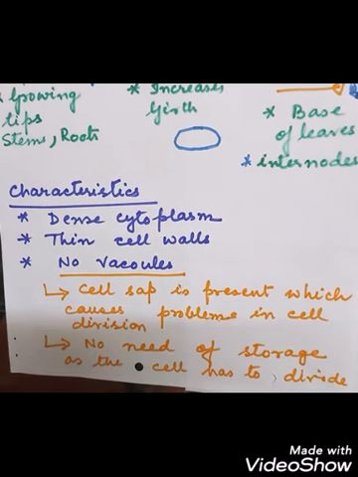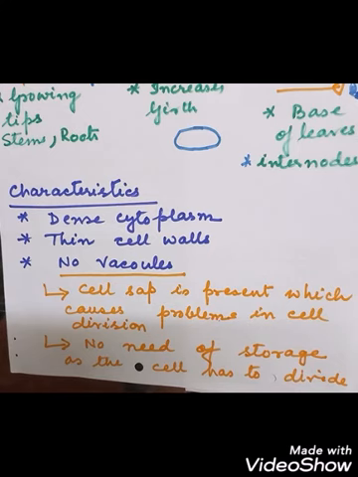So why are there no vacuoles? What is the function of the vacuoles? Vacuoles are the storage organs. Yes or no? So they will store some amount of cell sap or other materials inside the vacuoles. When the cell sap is present inside the vacuole, this will cause problems in cell division. Proper cell division will not occur when there is a vacuole, because it is filled with cell sap.